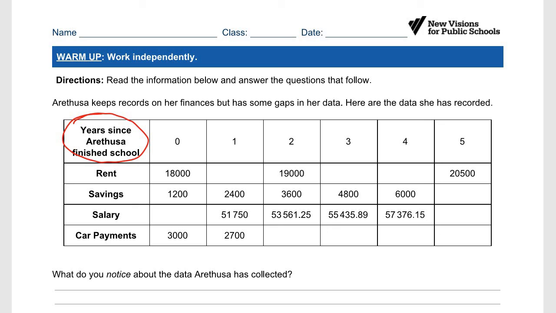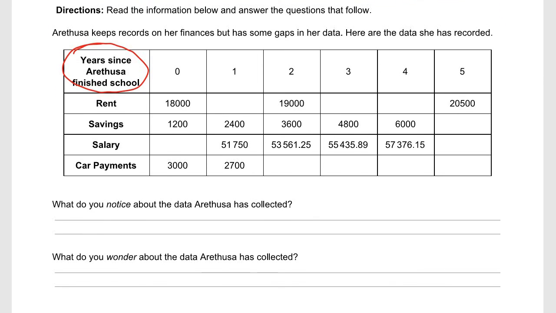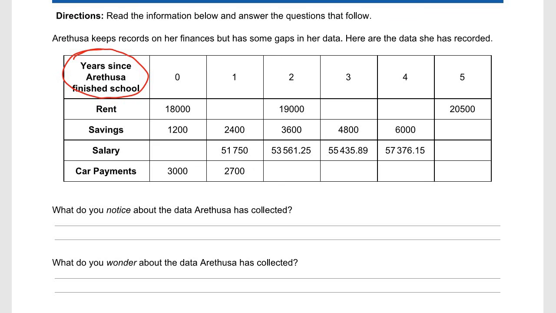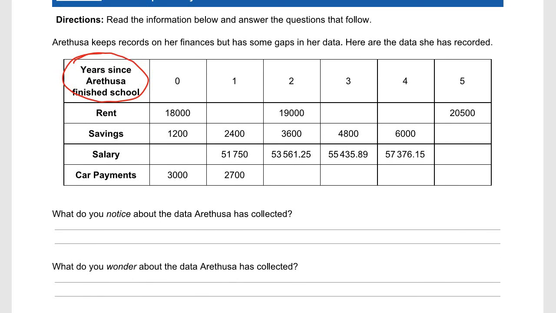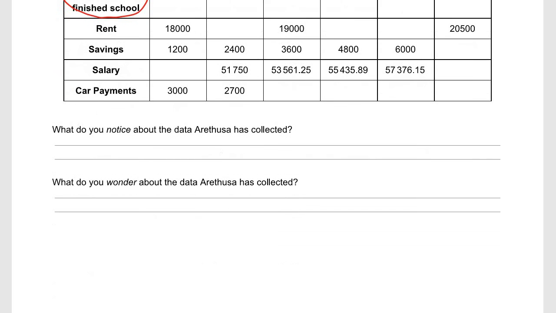Okay. What do you notice about the data Arathusa collected? Well, you could say that rent, savings, and salary go up and car payments go down, right? So now, what do you wonder about the data? I wonder if some things are growing arithmetically and some things are growing geometrically. Are we multiplying things or are we adding things, right? That's the difference. So that's my wonder, okay? And you guys actually for this, there's no right or wrong answer. That's the nice thing. It's just prepping you to think.